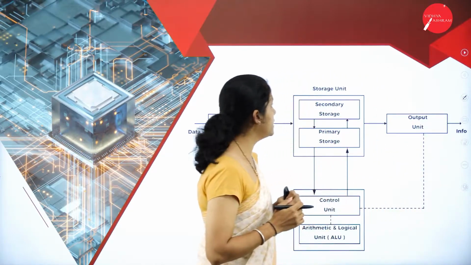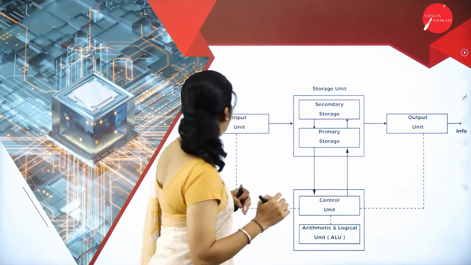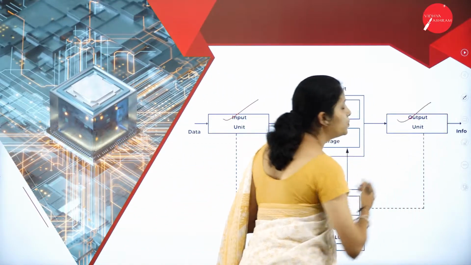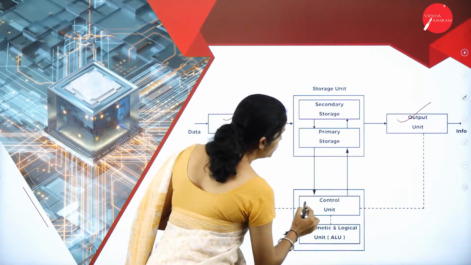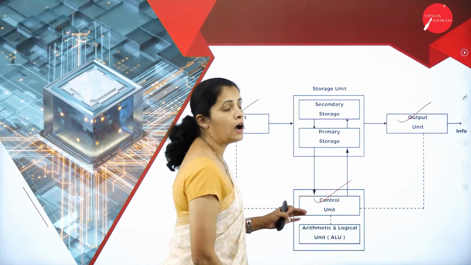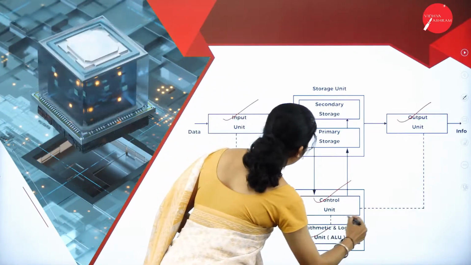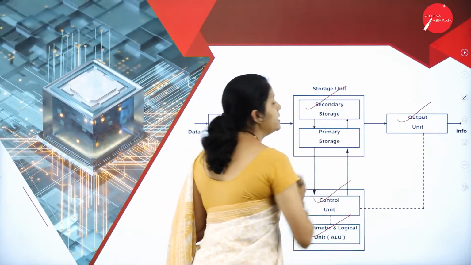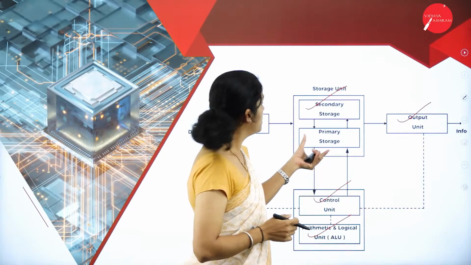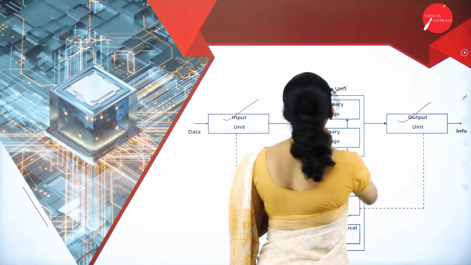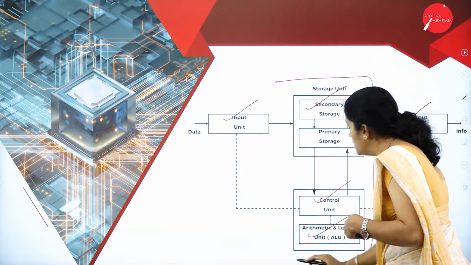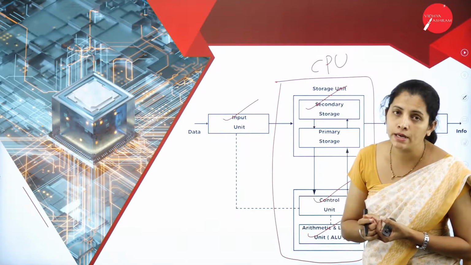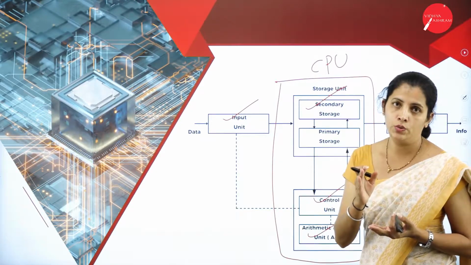So according to the functionality, we are going to have 4 components, that is input unit, output unit, control unit and arithmetic unit, and storage unit, that is nothing but the secondary storage as well as primary storage. And these are the units which are present inside the CPU. So here CPU is nothing but the central processing unit.